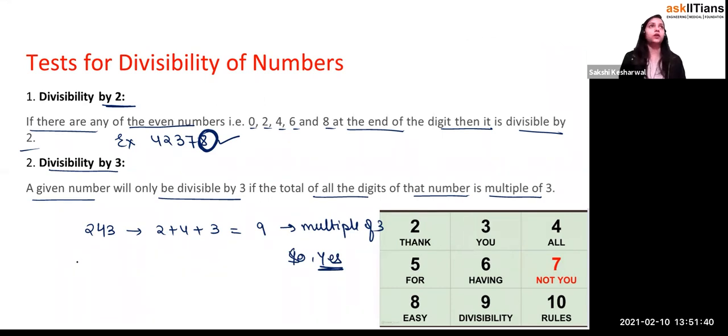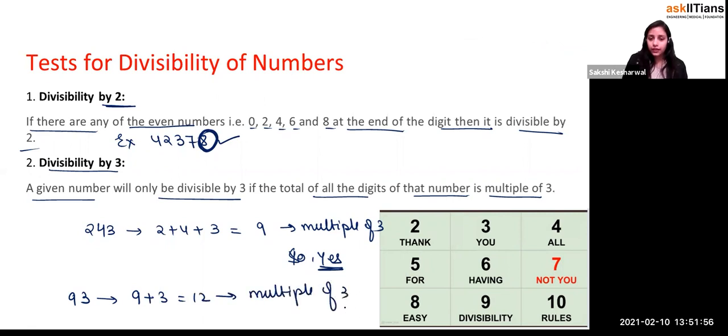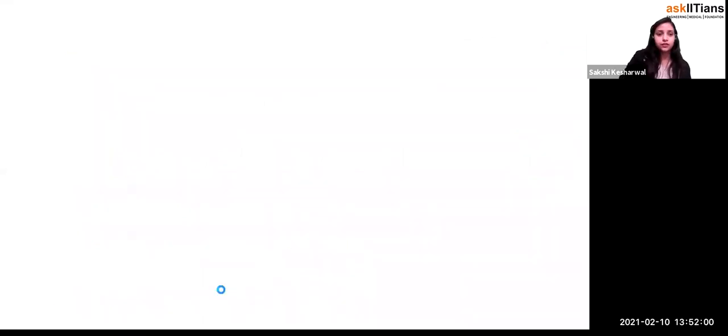Let's take another number like 93. Is this divisible by 3? Yes. You add 9 plus 3, which equals 12. 12 is a multiple of 3, right? So yes, it's divisible. So you just have to add the digits and see whether the sum is divisible by 3 or not.